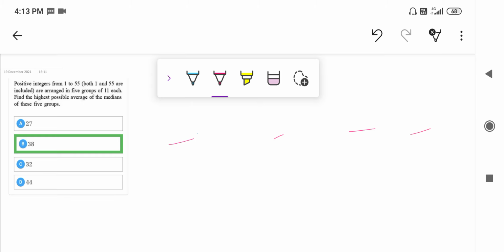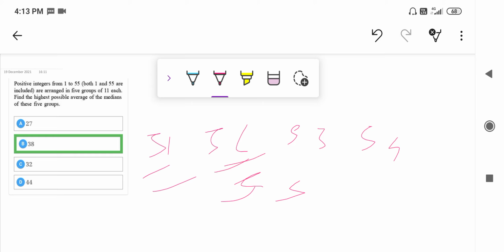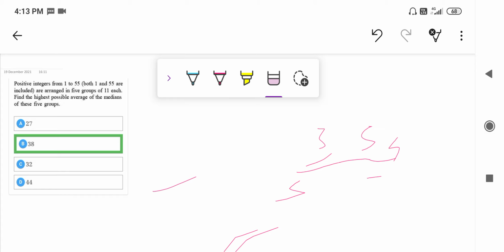Now any student would say that for the highest average we would take 55, 56, sorry, the highest number is 55. So we will start from 51, 52, 53, 54 and 55 for the 5 groups. But obviously we all know that for all these numbers to come in the middle, there must be at least 5 numbers bigger than it, ahead of it.